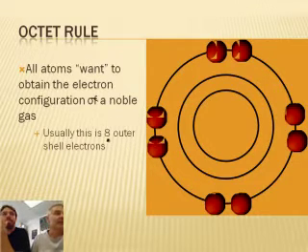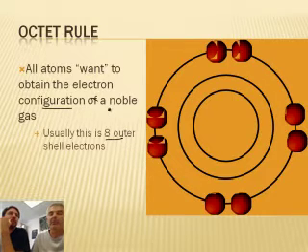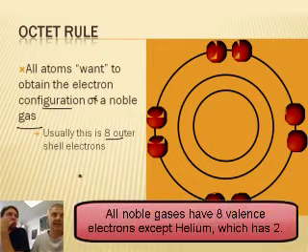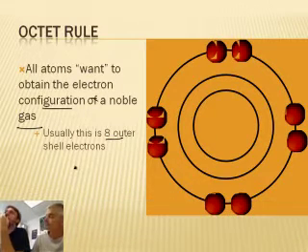So atoms want to have the same electron configuration as a noble gas. Remember back to the unit on atomic theory, 1s2, 2s2. It turns out that almost all noble gases, all of them except one, have 8 valence electrons. What's the exception? Helium, because helium only wants 2.